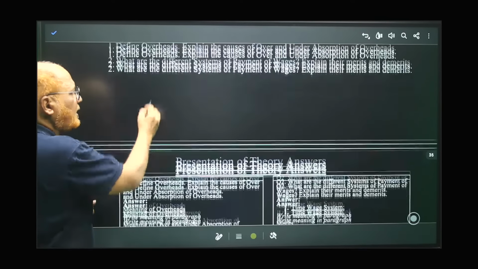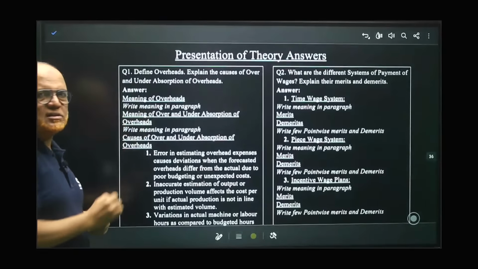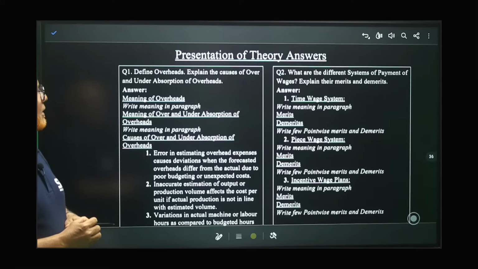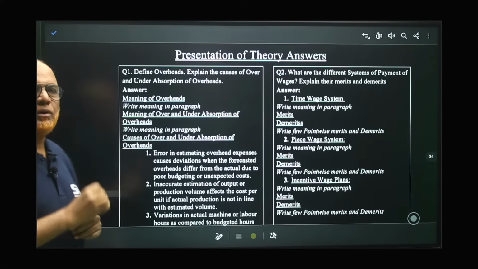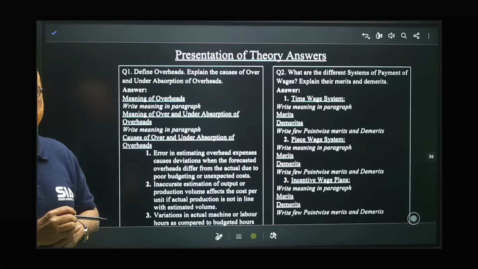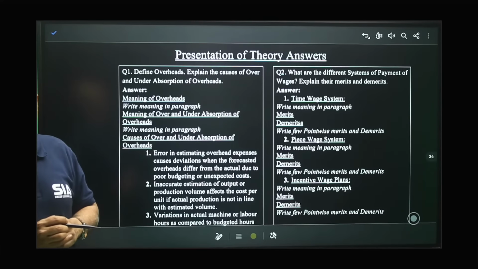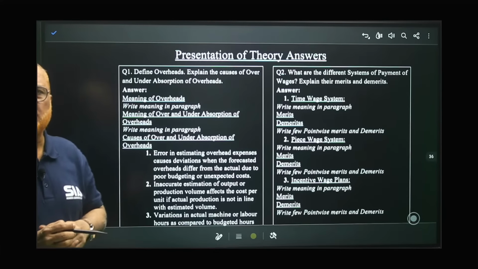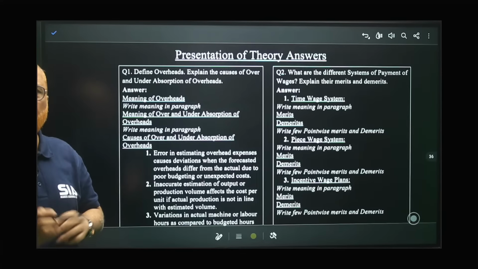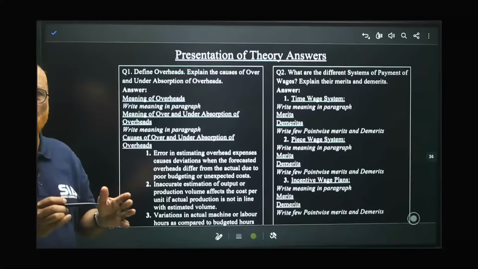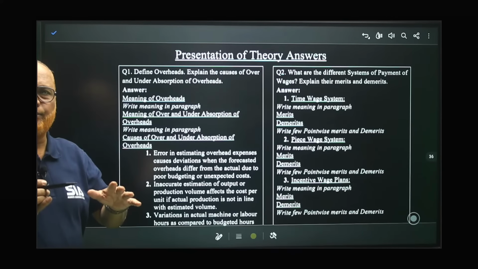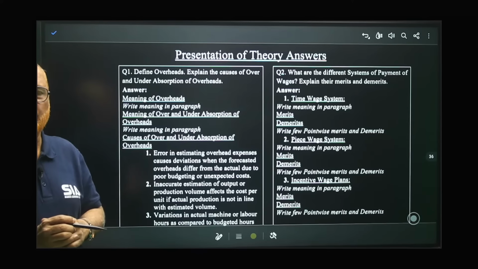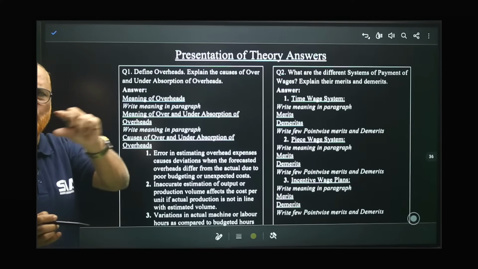Now, how to write the theory question for this unit? Define overheads, explain the causes of underabsorption or overabsorption of overheads. So, first of all, the meaning of overheads in 2-3 sentences. You should explain: indirect expenses are called overheads. Any expenses which are over and above the prime cost are called overheads, in 1 or 2 paragraphs.